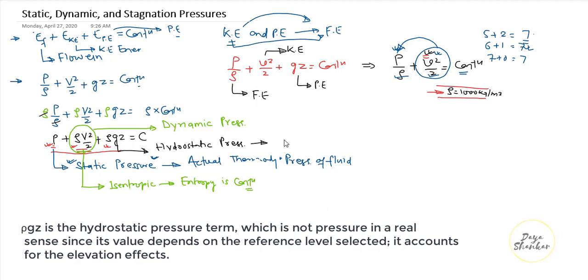It accounts only for the elevation effect. So no need to worry, you can see that here z is there. So z basically defines the reference level, that means the distance from the reference level.